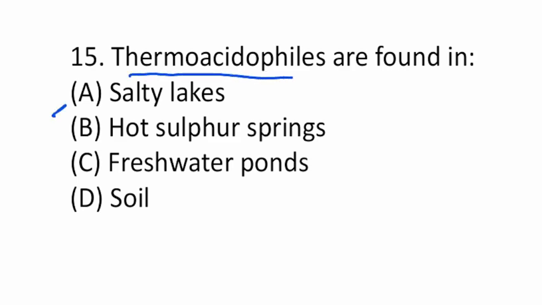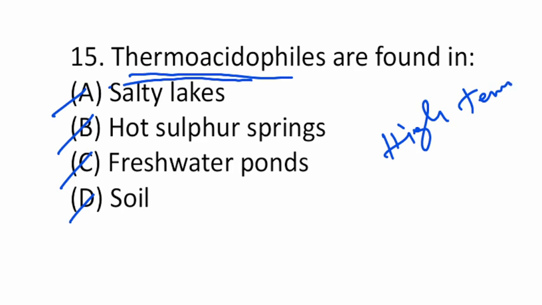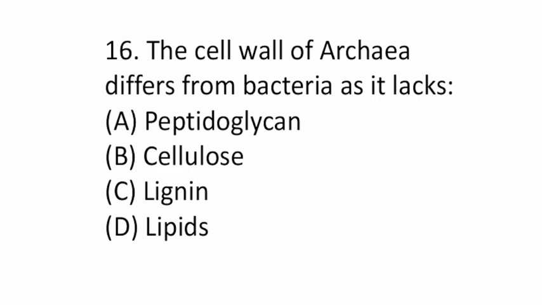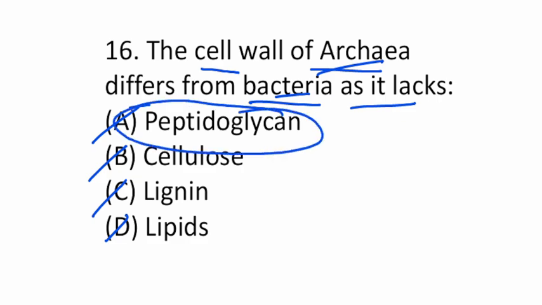Thermoacidophiles are found in salty lakes, hot springs, fresh water or soil. The thermoacidophiles are basically those that can withstand high temperature. High temperature tolerance. So they are found in hot sulfur springs. The cell wall of Archaea differs from bacteria as it lacks peptidoglycan, cellulose, lignin or lipids. So Archaea differs from bacteria based on the presence of peptidoglycan.